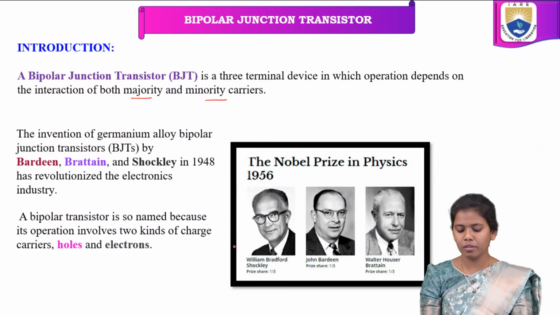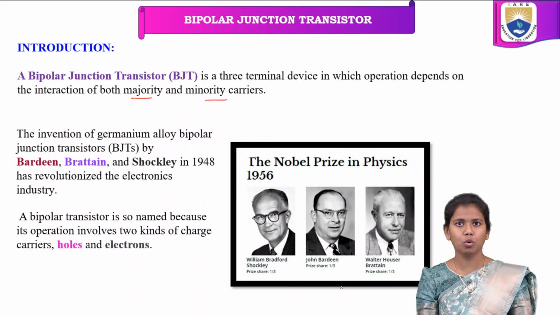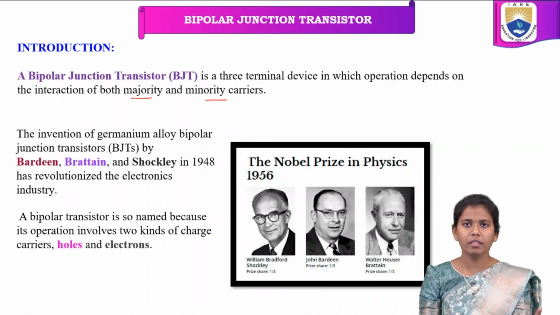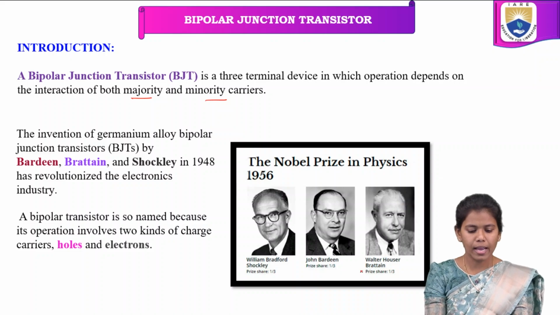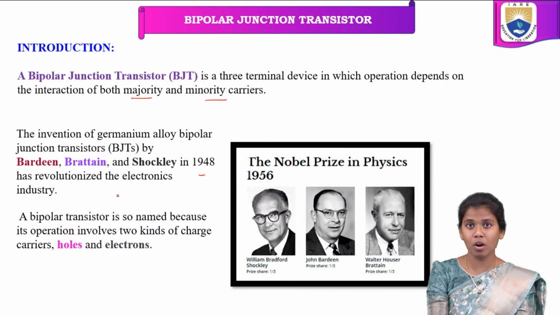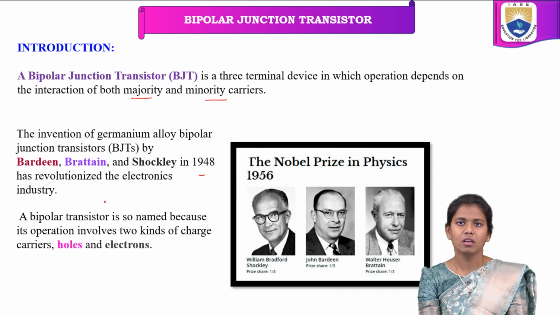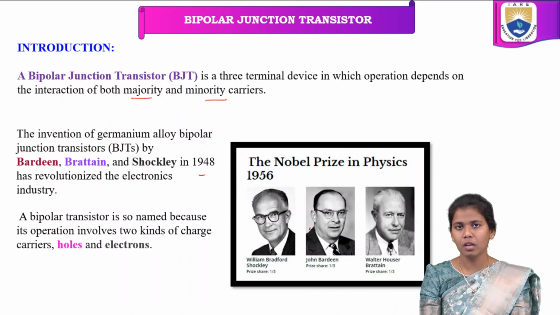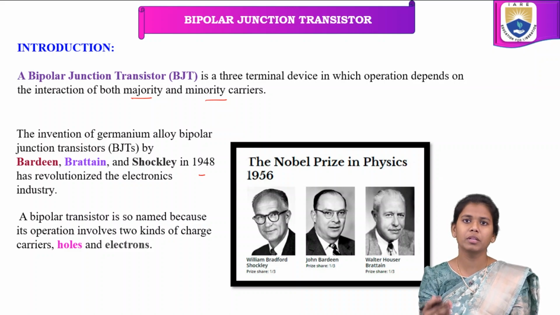Then there are the famous people that we can see over here. These three people are the inventors of the first transistor. The first transistor was invented by these three famous people, Bardeen, Brattain and Shockley, in 1948, and it revolutionized the electronics industry. Because of these three people, the electronic devices that we use in our day-to-day life have come into existence.